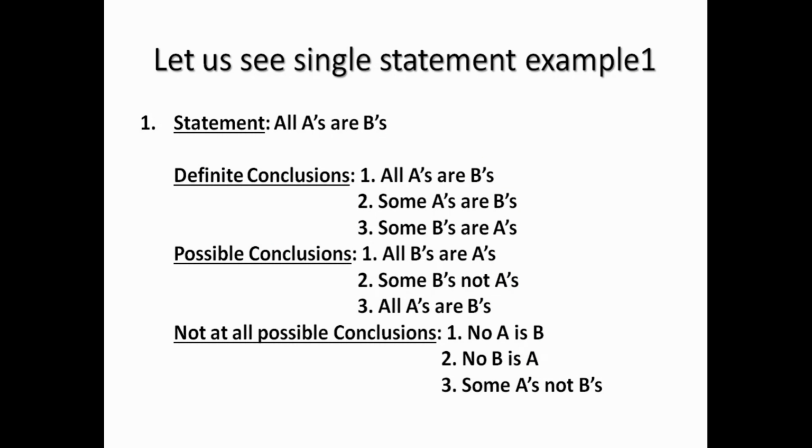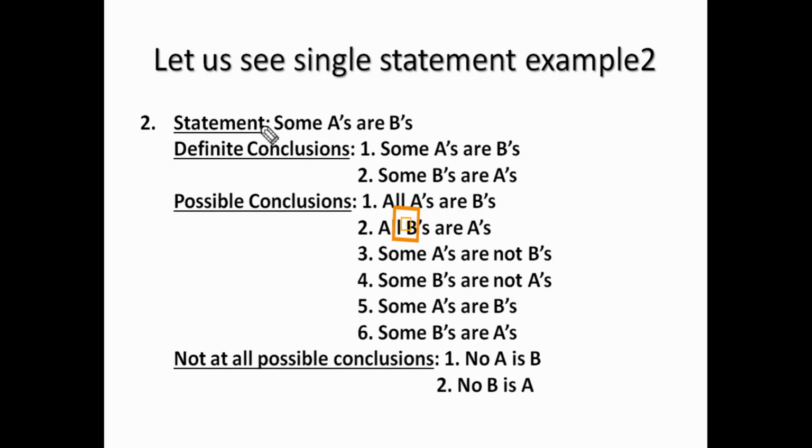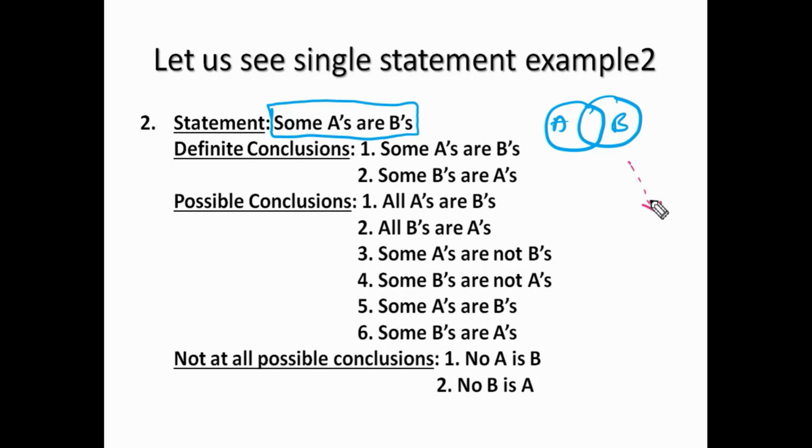Next we will see the statement: some A's are B's. For the definite conclusions, first we will draw the basic diagram for this one. A and it is B. So this is the basic diagram. There are three more alternative diagrams, three more possible diagrams.